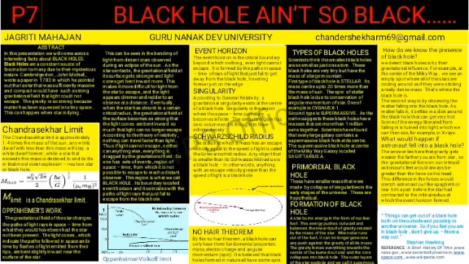Formation of a black hole. The star burns energy in the form of nuclear fuel, as we know, and this energy pushes outward and balances the inward pull of gravity. When the star runs out of fuel, it can no longer generate any push against the gravity of its mass, and gravity forces everything in towards the center of the burned out star, and the core collapses into a black hole. And this is how the black hole is formed.